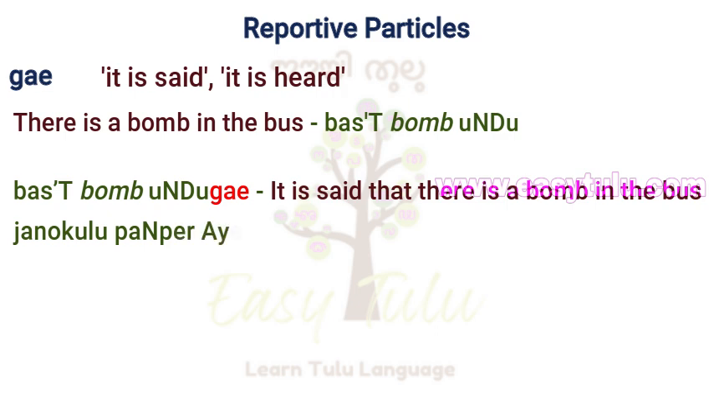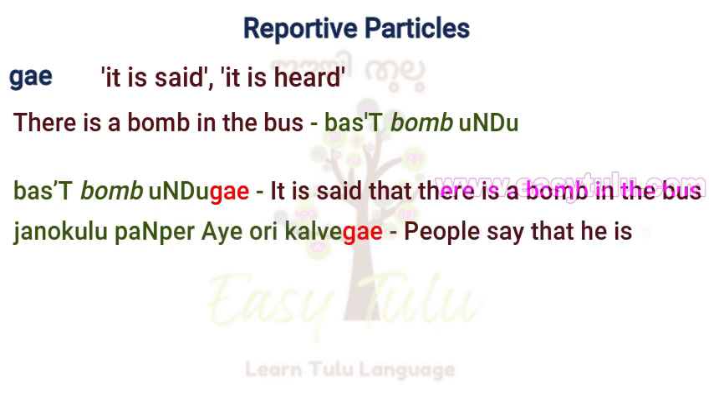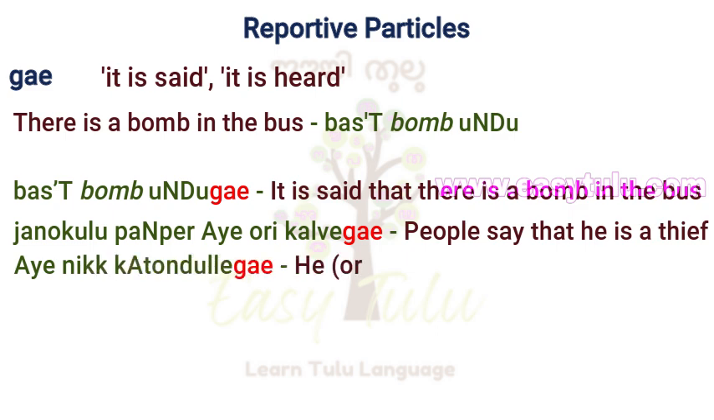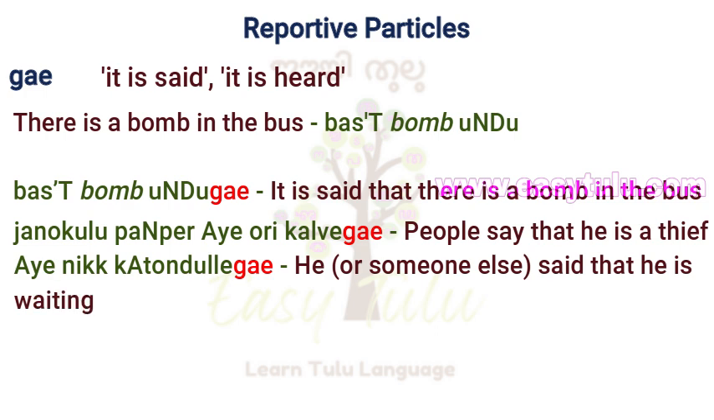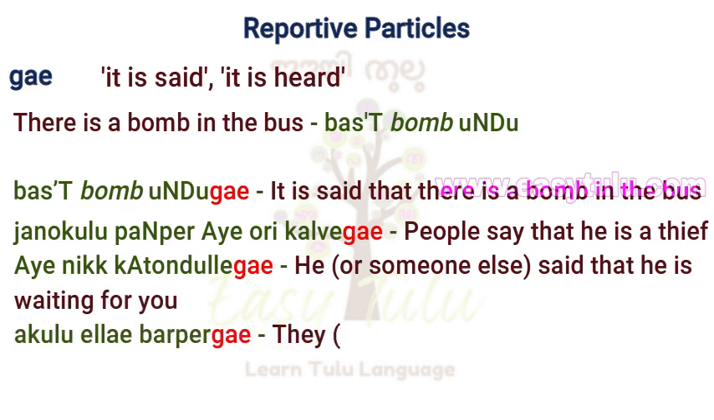Janakul panperu ayavari kalvege. People say that he is a thief. Ayanikku katandullege. He or someone else said that he is waiting for you.